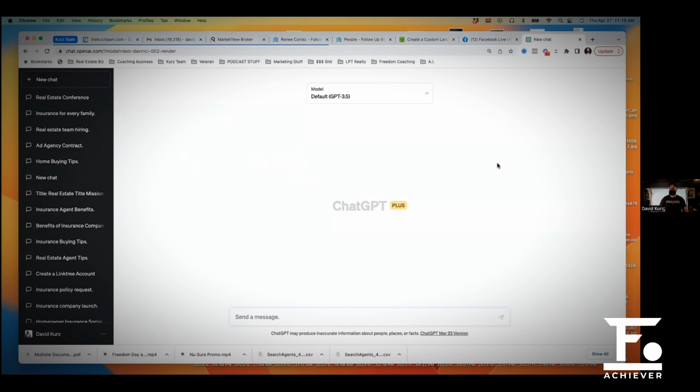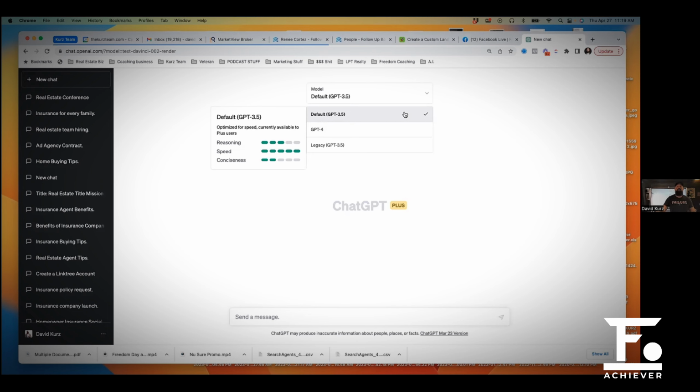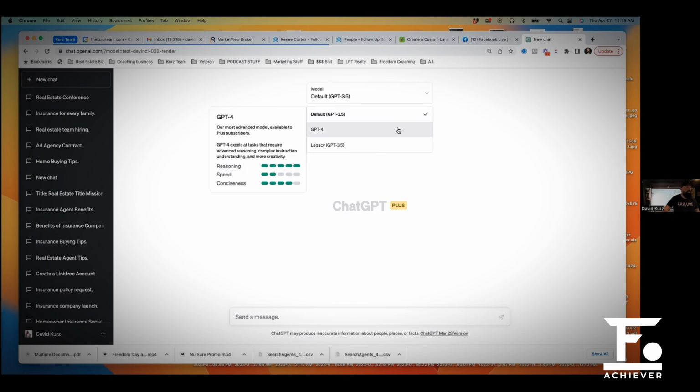All right. So first thing you're going to see when you log into ChatGPT is that you will fall into the default of GPT 3.5. There is a paid version of ChatGPT, and it works significantly better. You can see the 3.5, you got 3 out of 5 for reasoning and 2 out of 5 for conscientiousness, right? And speed is quick, okay? But when I go to ChatGPT 4, you see reasoning is 5 out of 5 and conscientiousness is 4 out of 5.